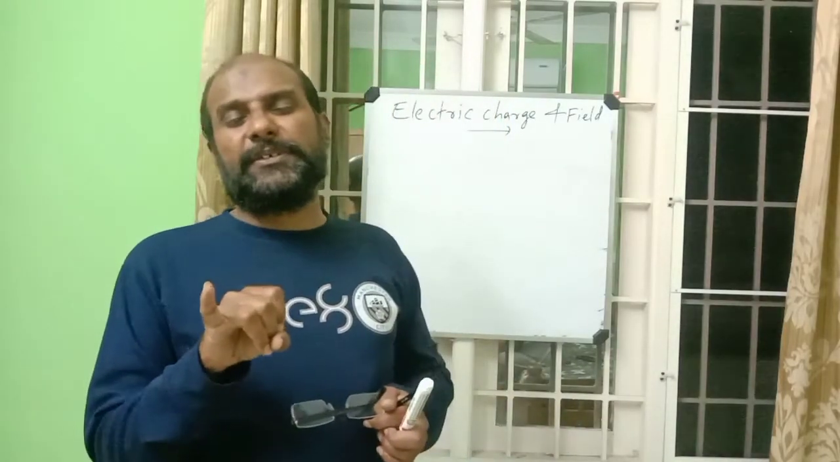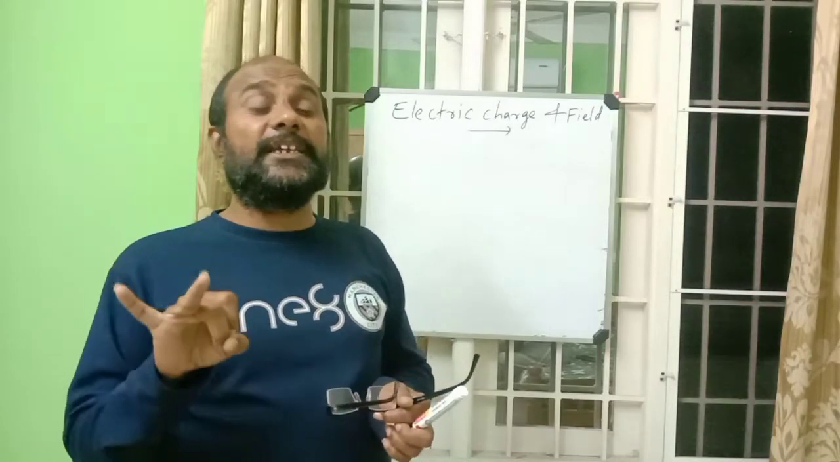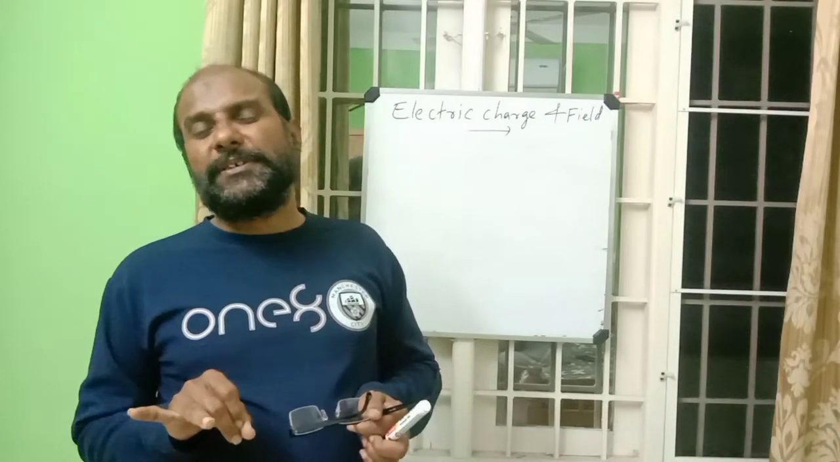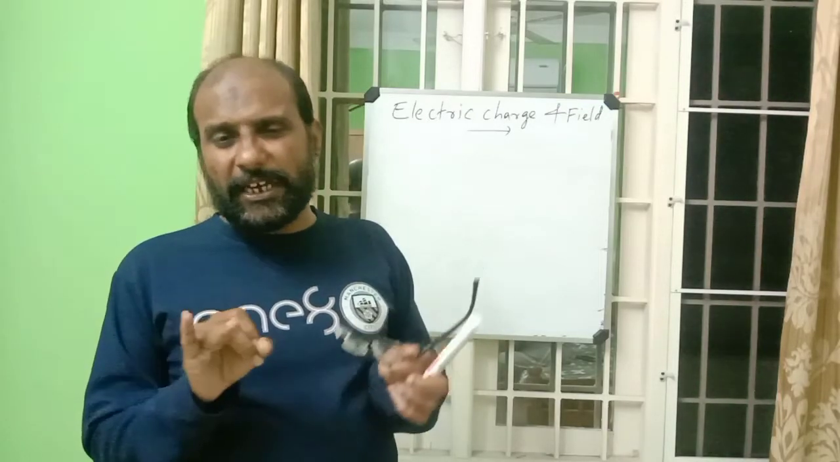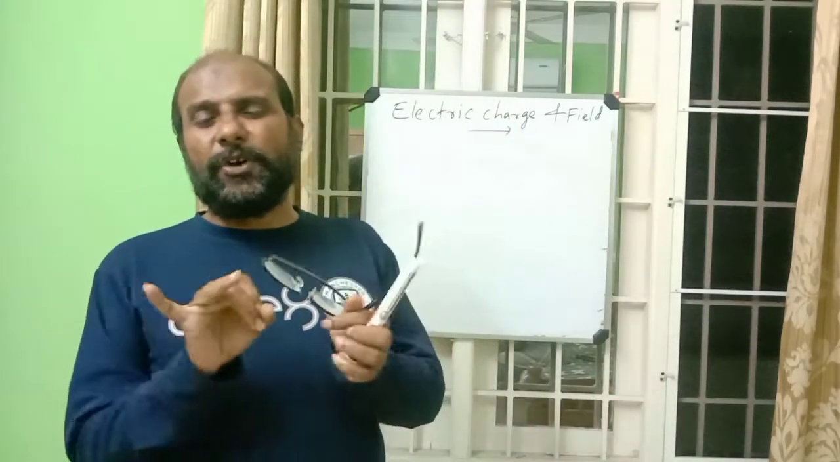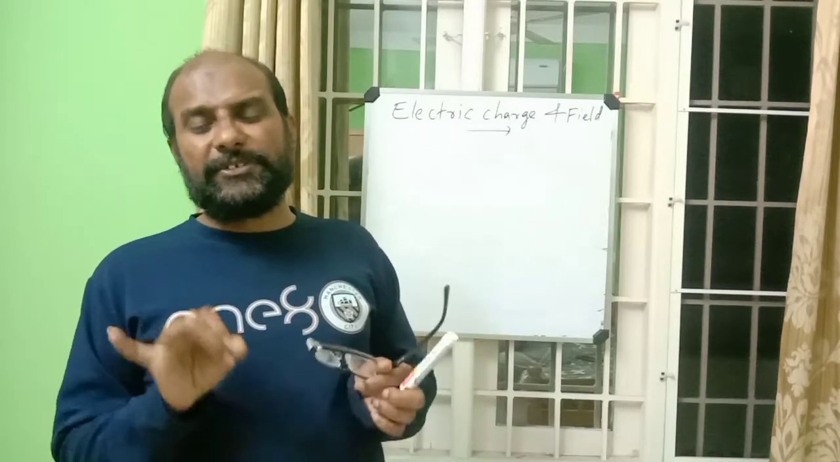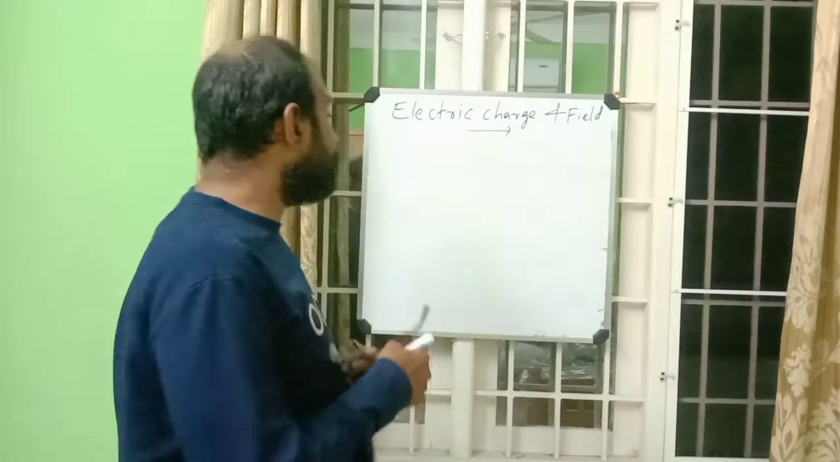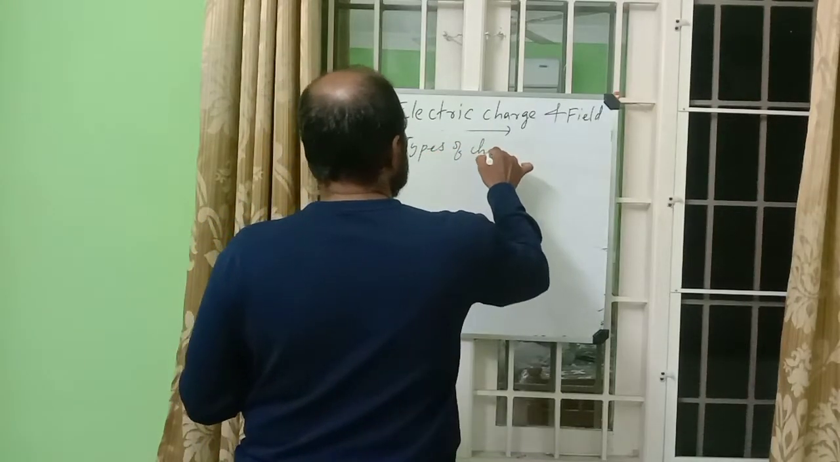First one, by friction. By friction means by rubbing the substances we can charge them. And the second is by induction. Induction means bringing a charged body and an uncharged body very close, not in direct contact, keeping them very close. That is the way of charging by induction. And the third one is by conduction. So we can discuss them one by one. First, types of charging.